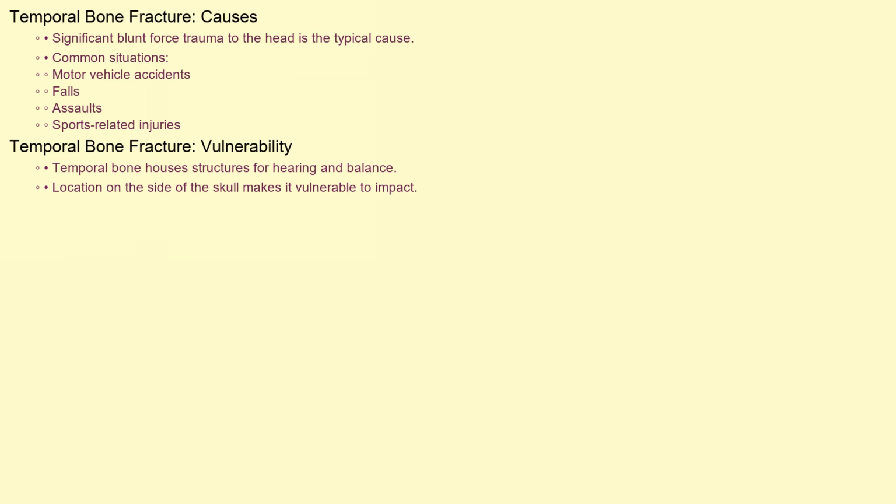So, what causes a temporal bone fracture? Typically, it's the result of significant blunt force trauma to the head. This can occur in a variety of situations, including motor vehicle accidents, falls, assaults, and sports-related injuries. The temporal bone, located on the side of the skull, houses crucial structures for hearing and balance, making it vulnerable to damage from these types of impacts.